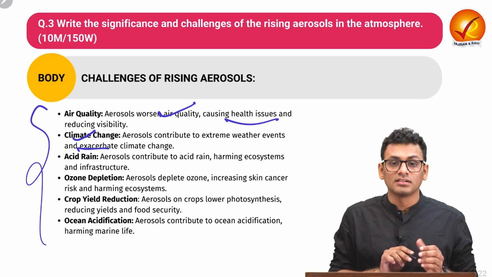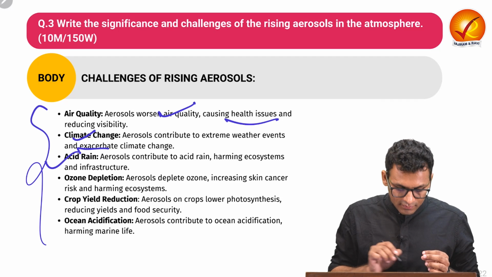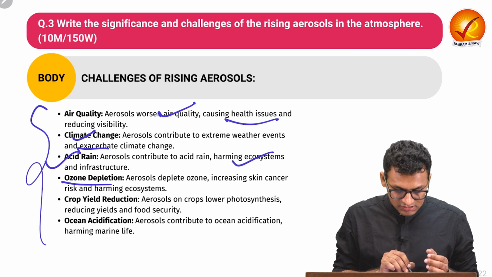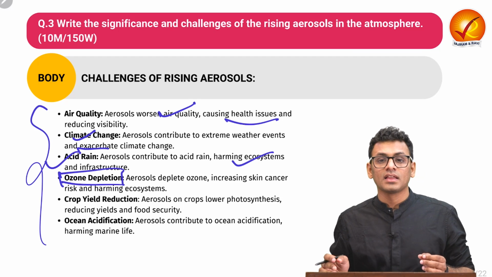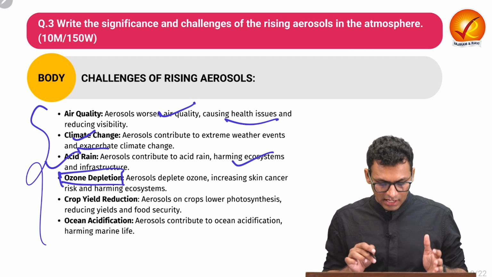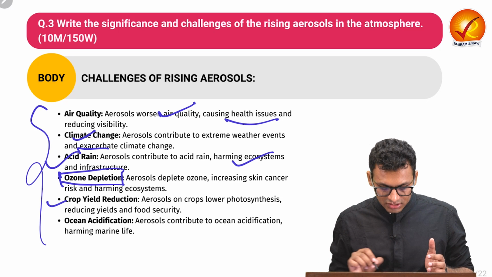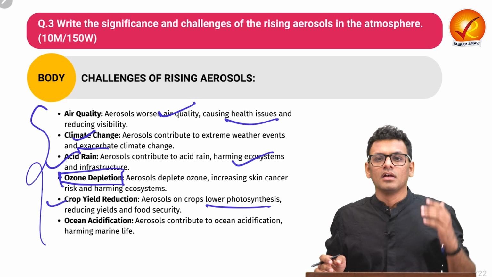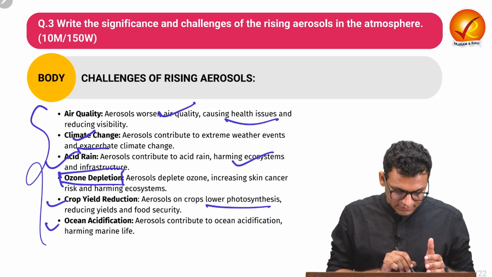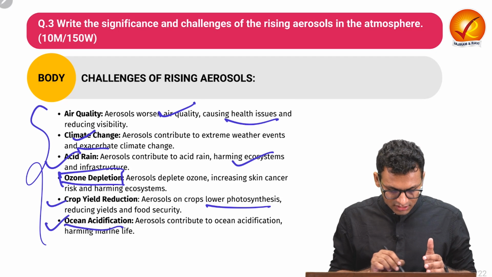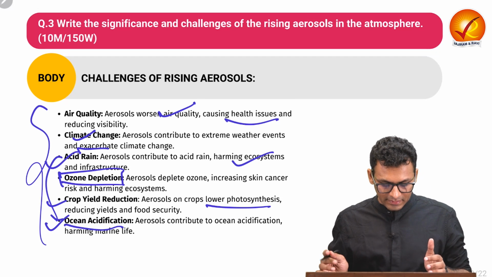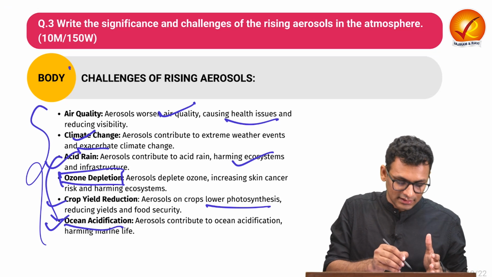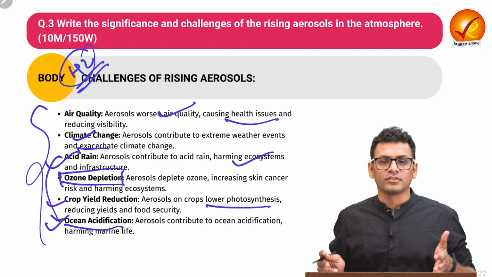We have also seen that certain aerosol particles can give rise to acid rain, harming the ecosystem and infrastructure. We have also seen how the ozone layer has direct linkages with the aerosol. Crop yield reduction, as it lowers the photosynthesis, where we have seen how aerosol reflects the sunlight in the atmosphere. And again, ocean acidification, this is something which you can also understand from acid rain. So these are the kind of challenges, the proof points which you can inculcate in heading 2 of the body of question number 3.